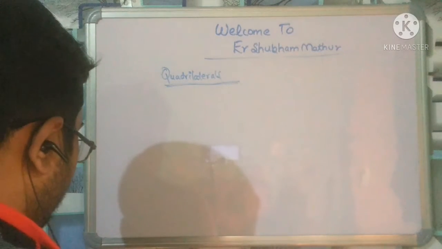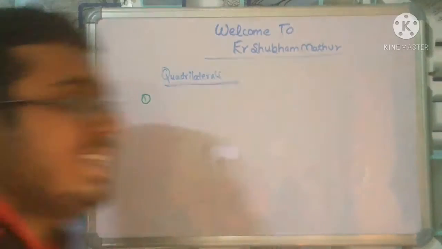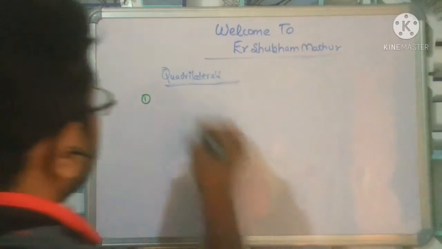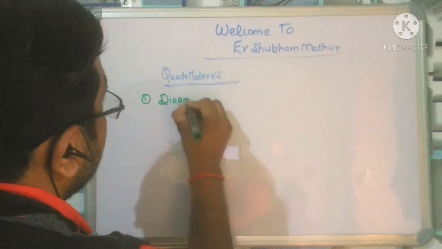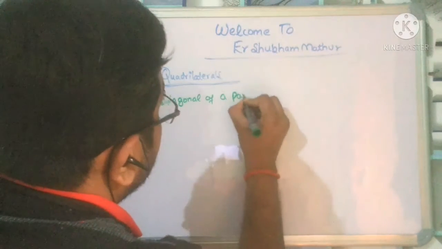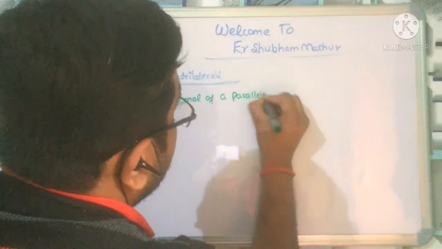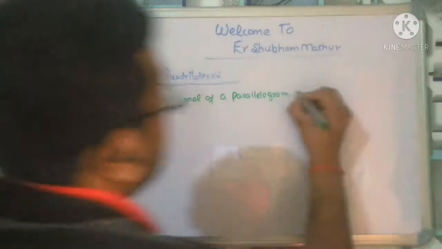Now I come to each and every concept. You begin writing in your notebook. I'm also writing on the board, right? So what is the diagonal of a parallelogram? Diagonal of a parallelogram, diagonal of a parallelogram bisect each other.